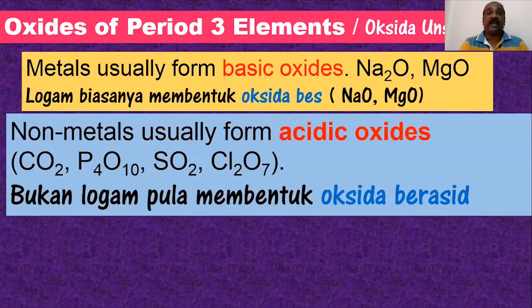Pasir, sand. Sand contain silicon oxide. So that means dia ada komponen berasid dalamnya dalam bentuk ikatan, like phosphorus 5 oxide, sulfur dioxide, like chlorine oxide. All this, semua oksida bukan logam akan membentuk oksida berasid.